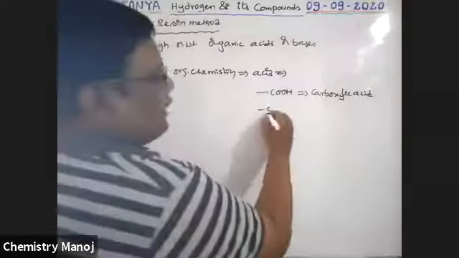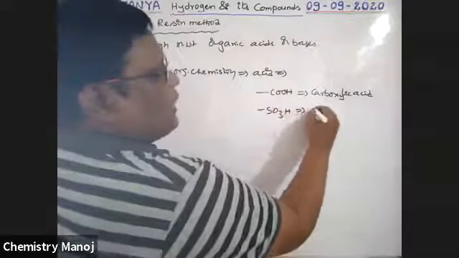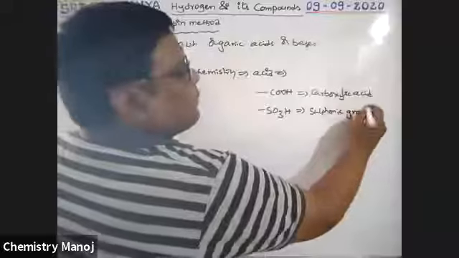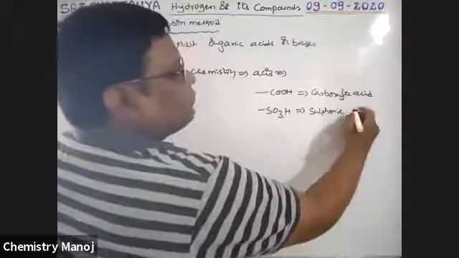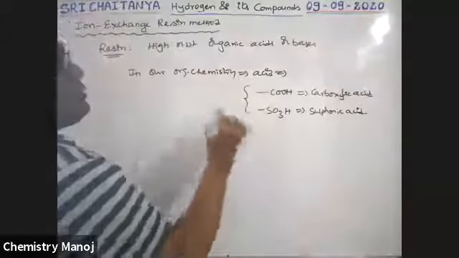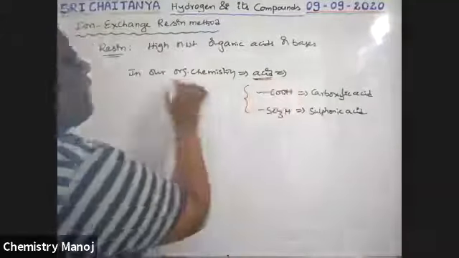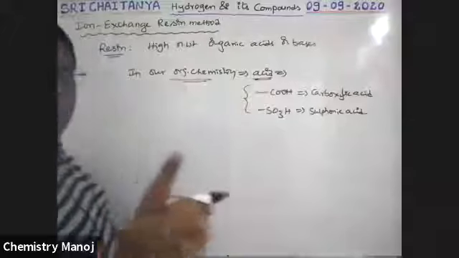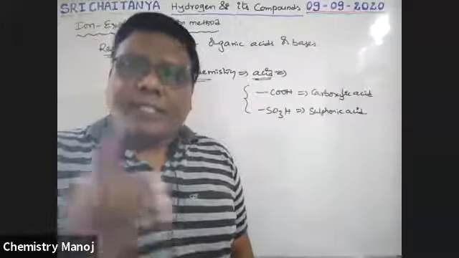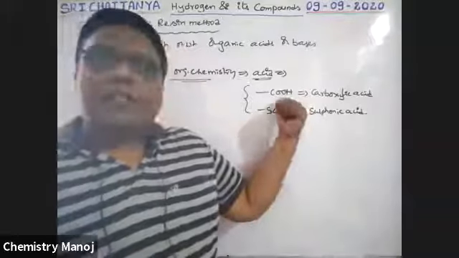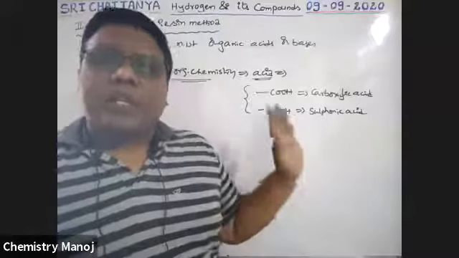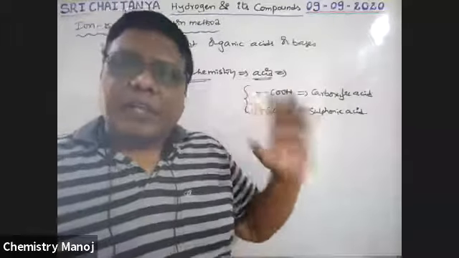Next, SO3H is a functional group called sulfonic group, sulfonic acid. These are the two groups responsible for the acidic nature of organic compounds. So in organic chemistry, compounds having COOH or SO3H are acids.